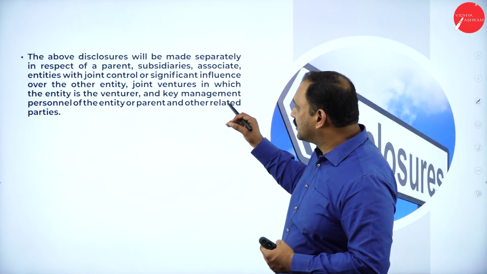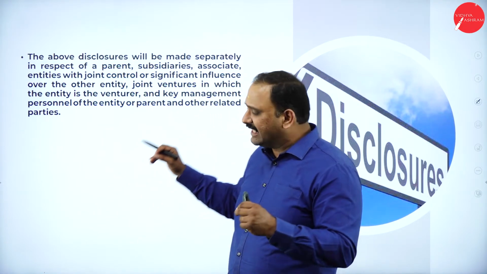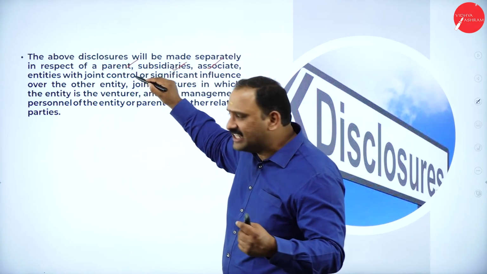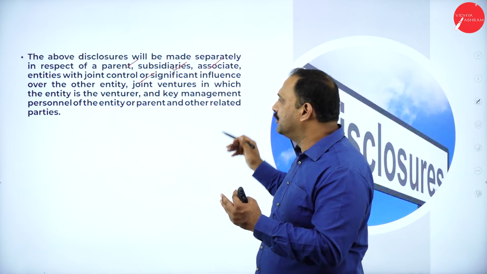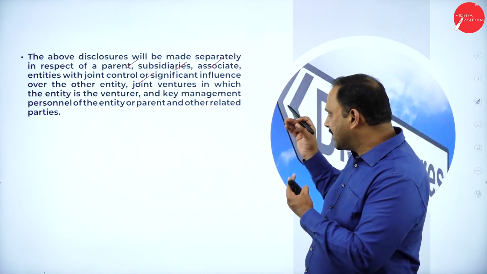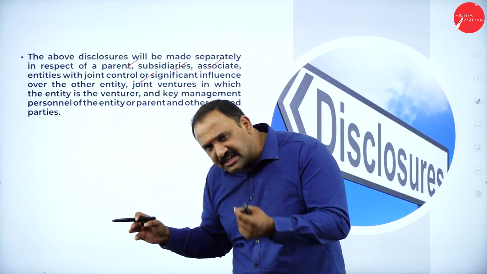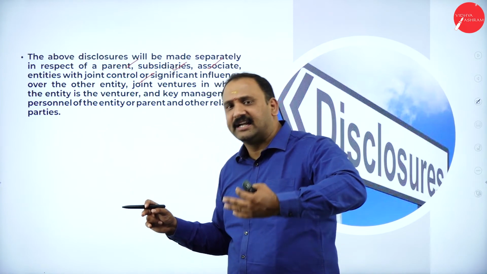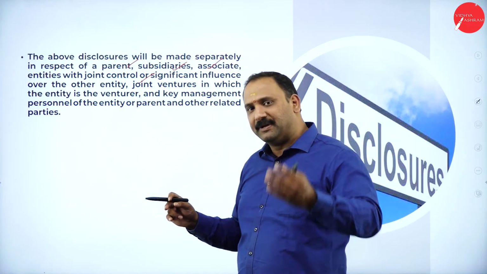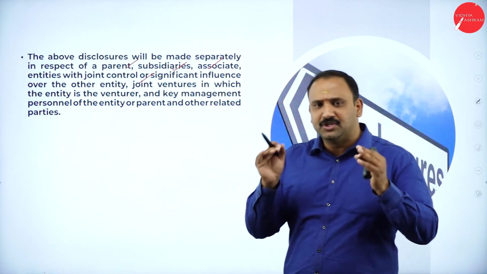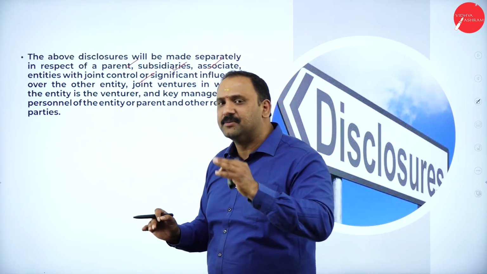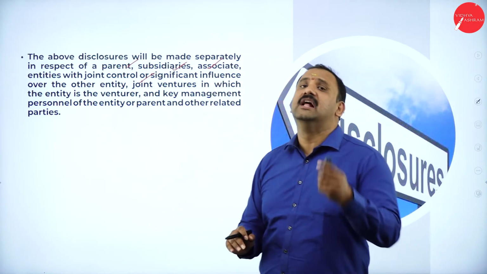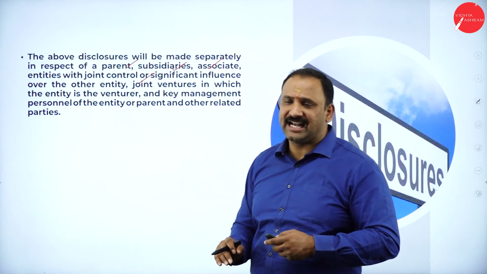Now, the above disclosures have to be made separately with regard to the parent, the subsidiaries, the associates, entities with joint control or significant influence, and joint ventures, whoever the person is. So what I'm trying to put here is that every single enclosure, whatever is with the VCs, the people involved, the key management personnel, the parent company, the takeover, every single individual document has to be presented in terms of the financial value. Then only will it be as transparent as possible, and the decisions taken can also stand long.